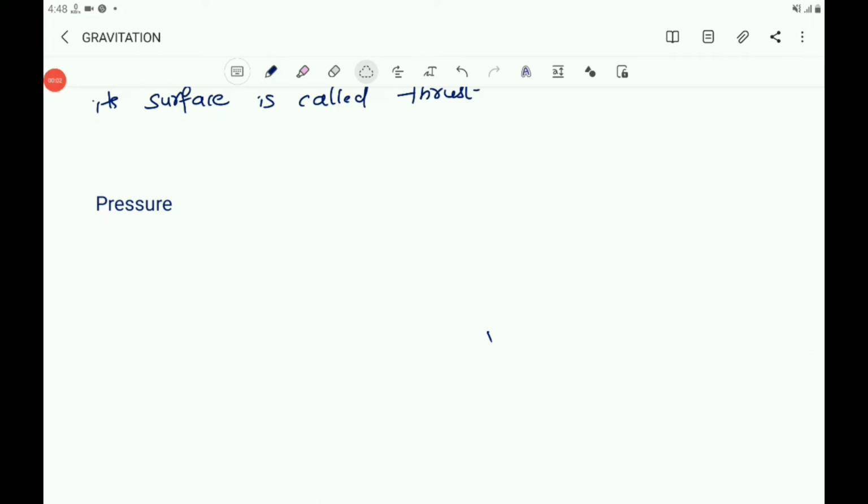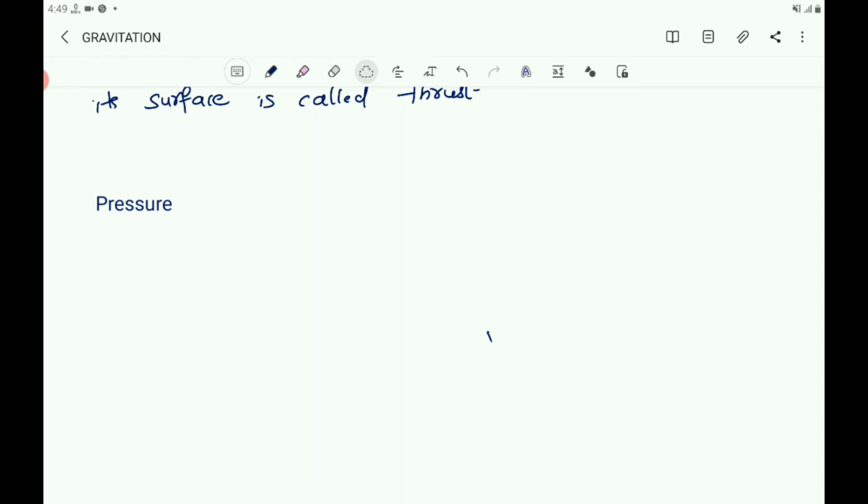Then what is pressure? Pressure is the normal force acting per unit surface area, or the thrust on unit area is called pressure.